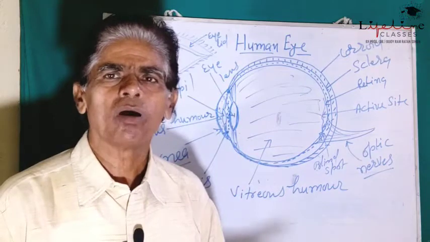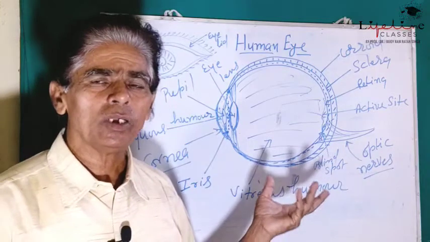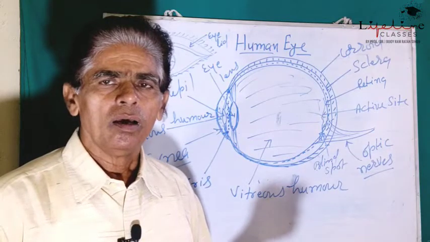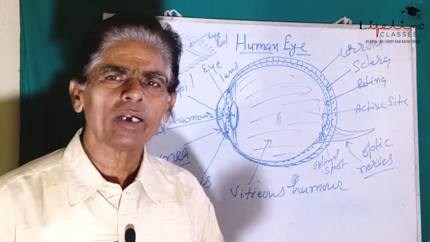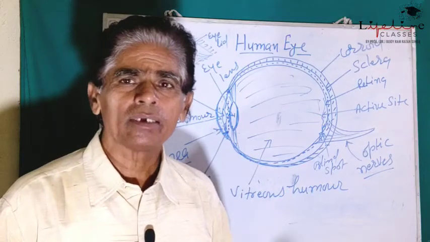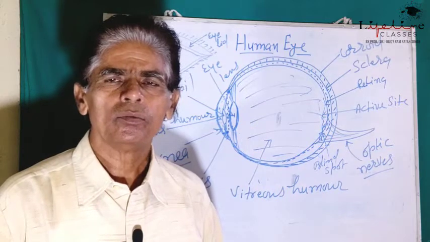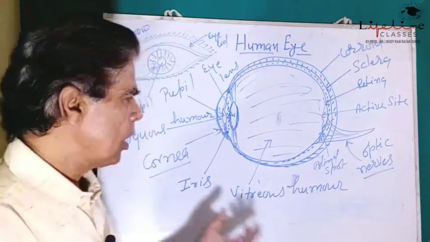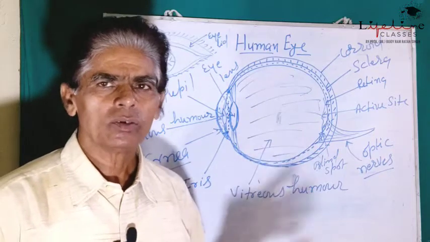erect. This is the function of the brain in this case, because if the image is exactly displayed on the screen, it would have an inverted image. But actually we see the things erect. So this inversion of the image is controlled by the brain. So this is all about the structure of eyes and functioning of the eyes.